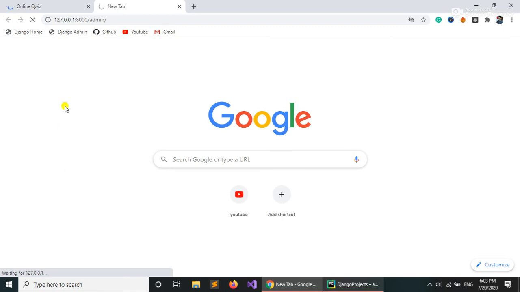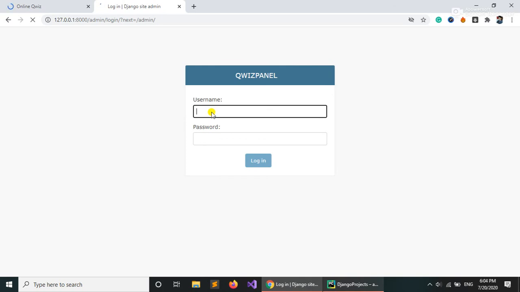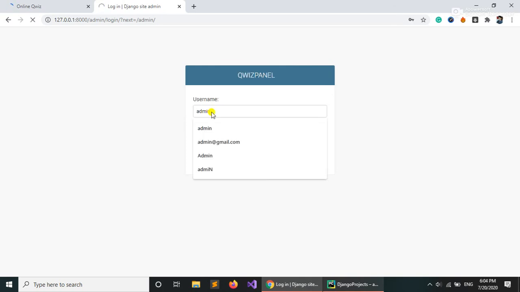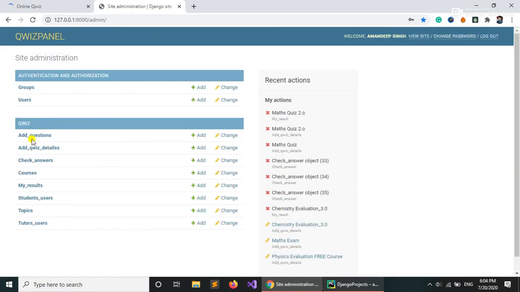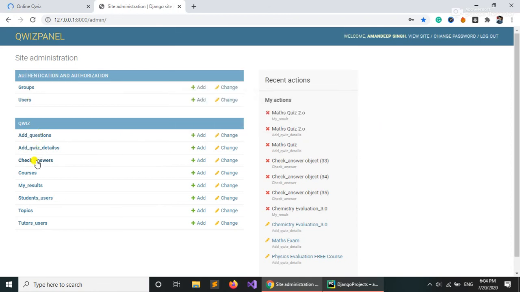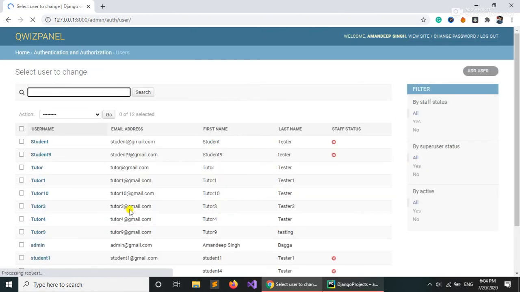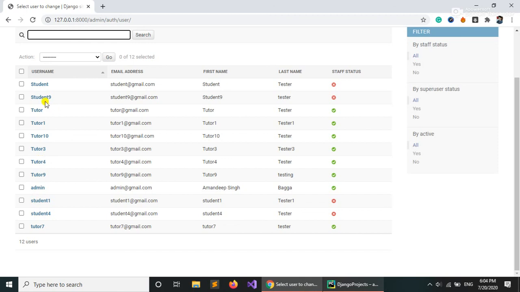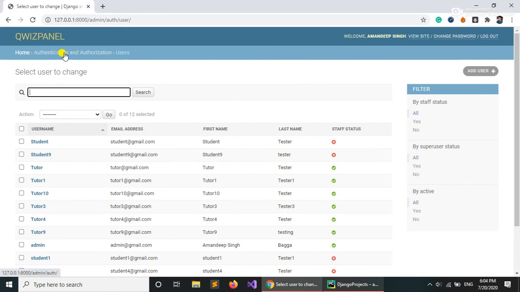So Django admin, from admin you can see all the details of any tutor or student as well. So it's like users, so add question, quiz detail, check answer, courses, results, topic, tutor, users. Let's go to users, it's lagging a little. So as you can see we have multiple users, we just created a user and student number 9. So that's how it actually works.